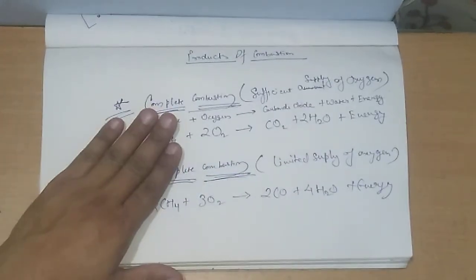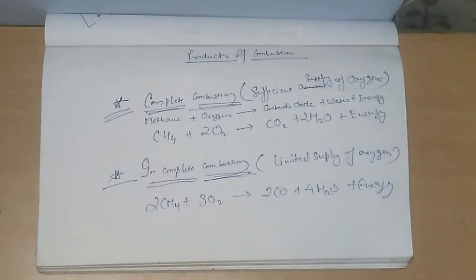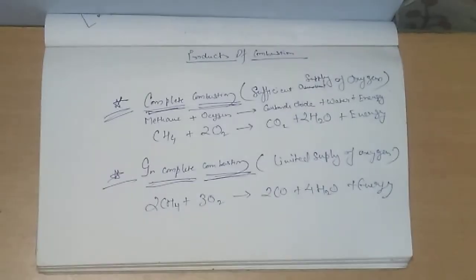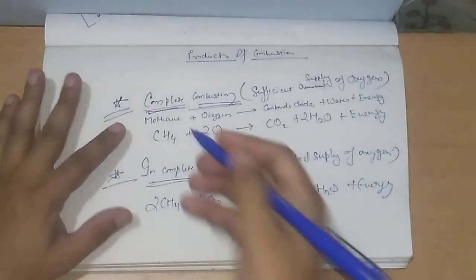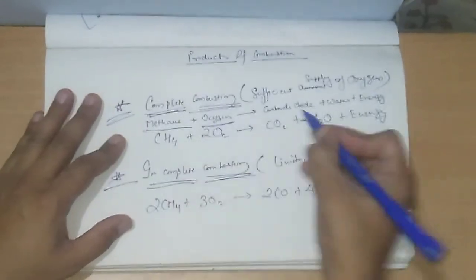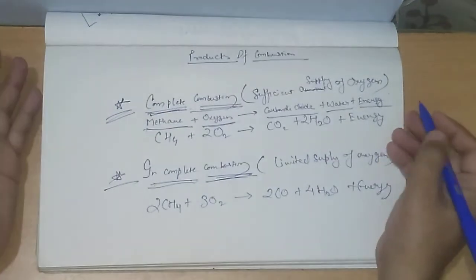Complete combustion is the kind of combustion which happens when a sufficient amount of oxygen is provided for the combustion process. For example, when you burn methane in the presence of a sufficient amount of oxygen, you will get carbon dioxide, water and energy, that means heat and light energy.